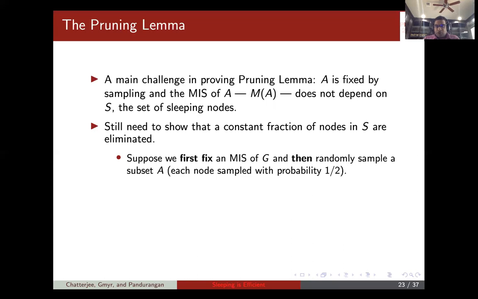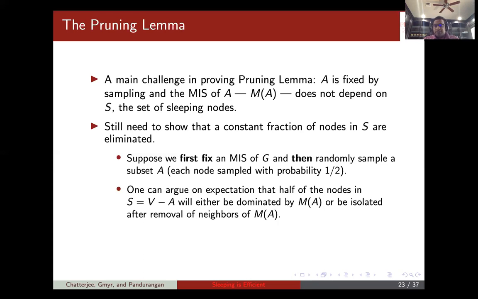Okay. So on the other hand, what one can show fairly easily, and this is a nice exercise, is this: suppose we first fix an MIS of G and then randomly sample a subset A. We compute the MIS of G by using some algorithm, let's say Luby's algorithm, and then randomly sample a subset A. Then we can argue that in expectation half of the nodes in S will either be dominated by MA, that is, be neighbors of MA, or be isolated after removal of neighbors of MA.